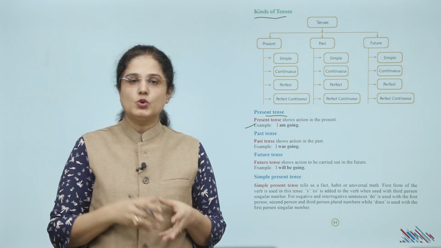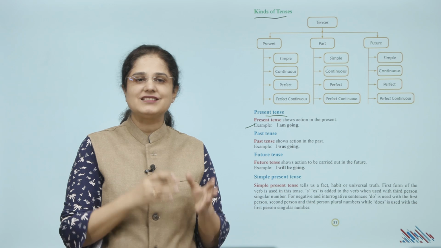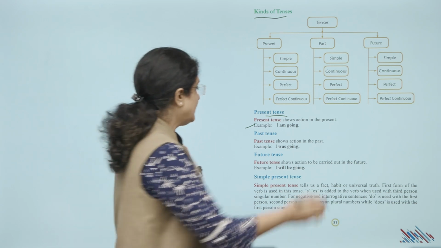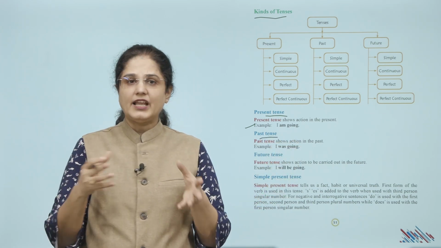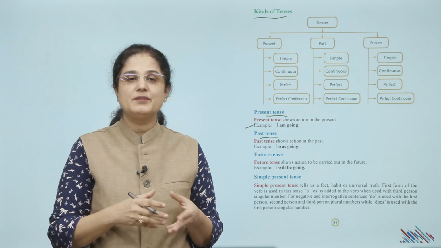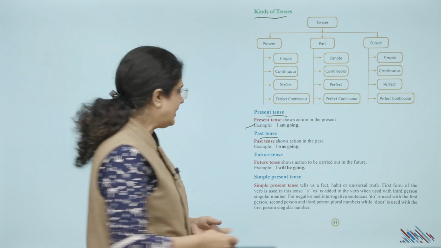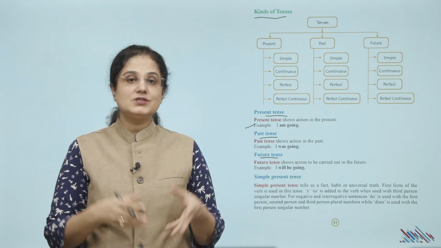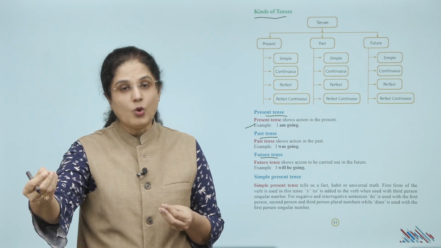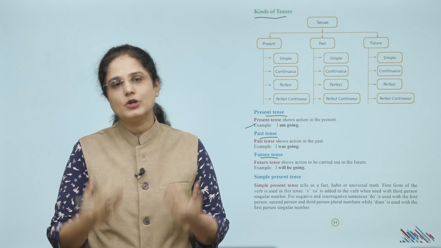Present tense shows action in the present. Present में जो action हो रहा है वो मुझे present tense से पता चलता है. For example, I am going. Then we have past tense. It shows action in the past. जो action past में हो चुका है वो मुझे past tense से पता चलता है. For example, I was going. Then we have future tense. It shows action to be carried out in the future. Future में जो action होगा वो मुझे future tense से पता चलता है. For example, I will be going.